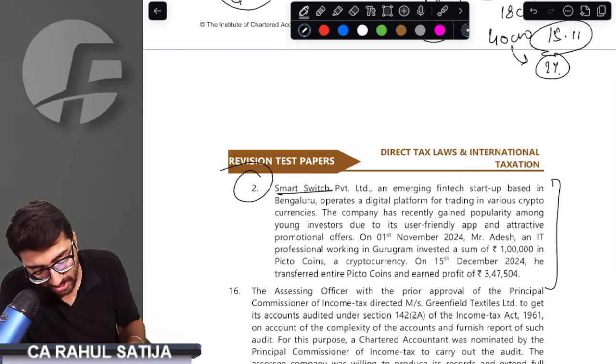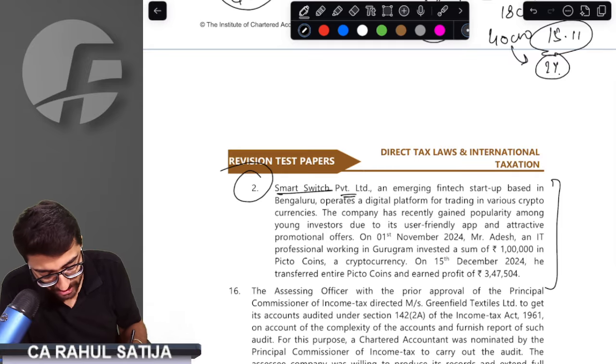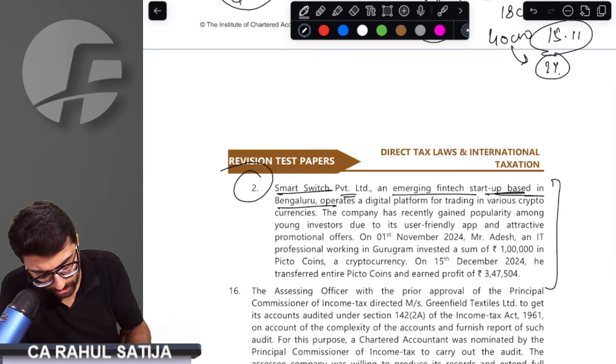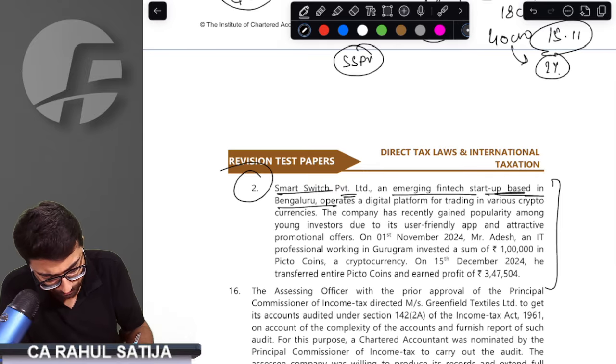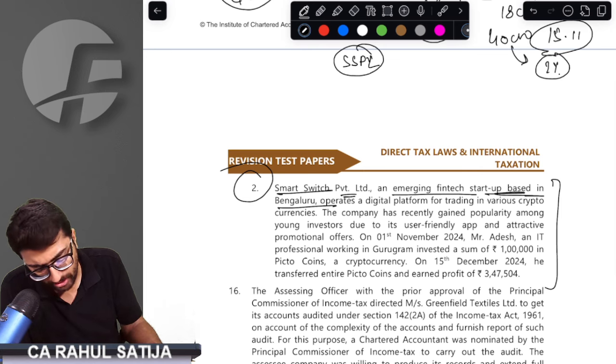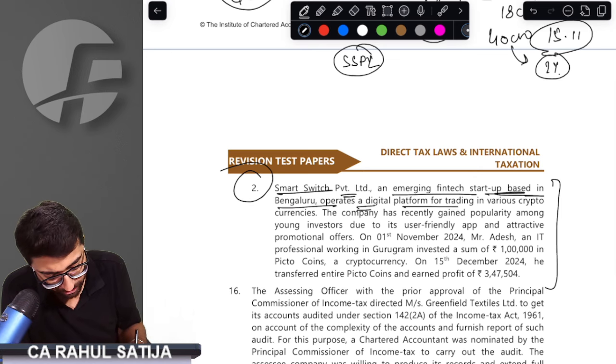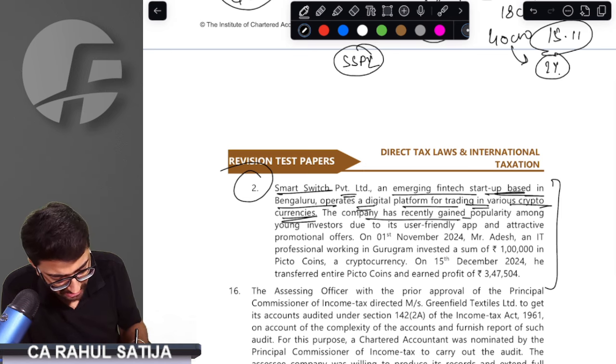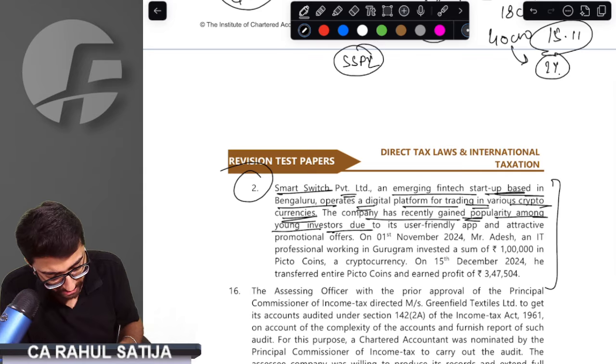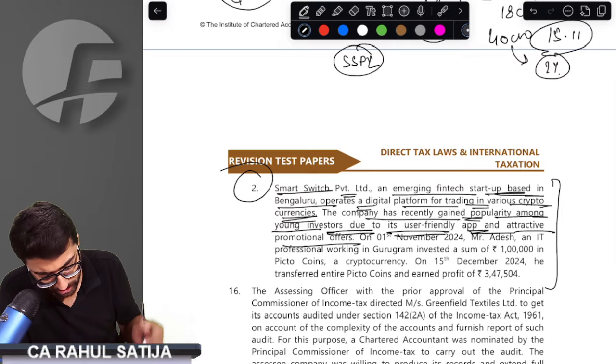See, Smart Switch Private Limited is an emerging fintech based startup in Bangalore. Smart Switch Private Limited, SSPL, is a fintech based startup, no issue. It operates a digital platform for trading in various cryptocurrencies, no issue. The company has recently gained popularity among young investors due to its user-friendly app and attractive promotional offers. Everything is fine till now.